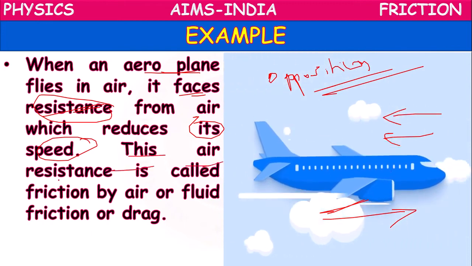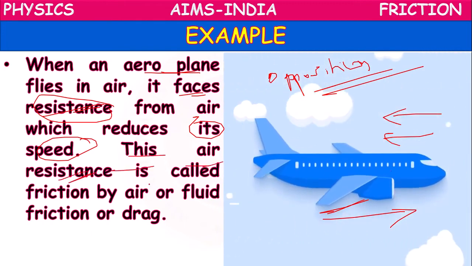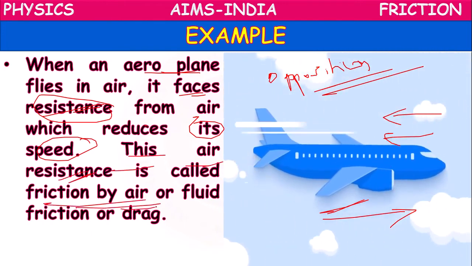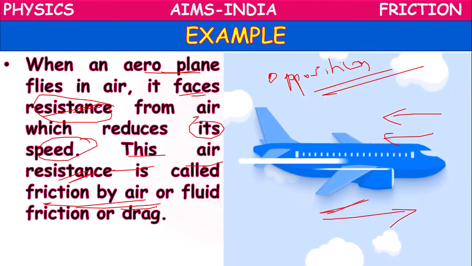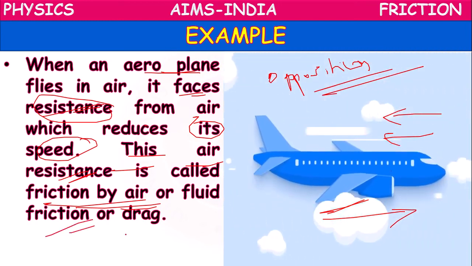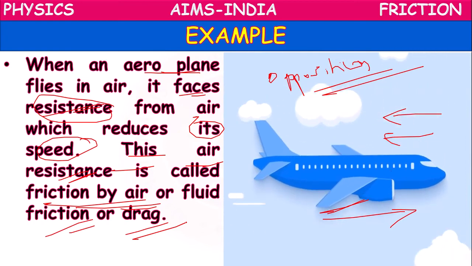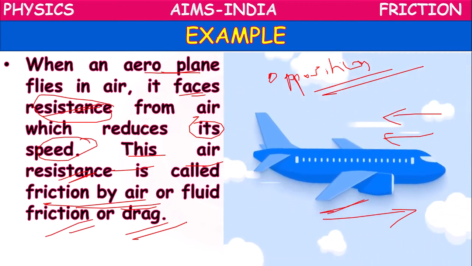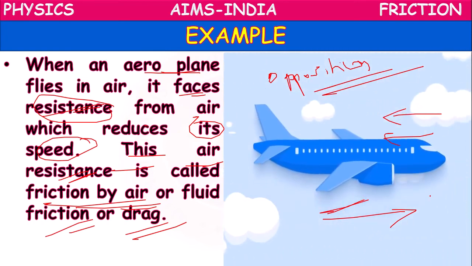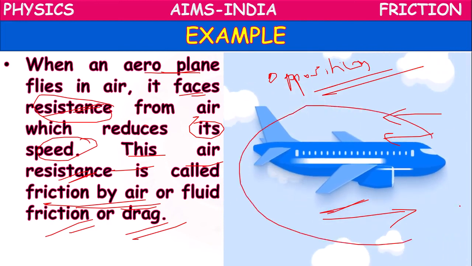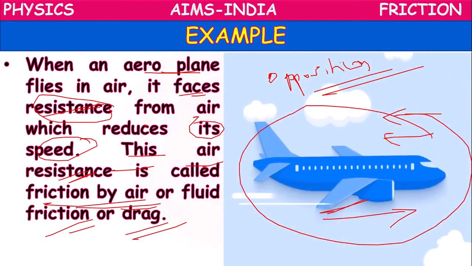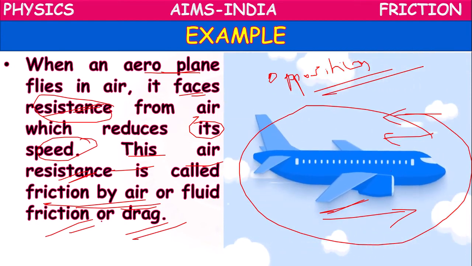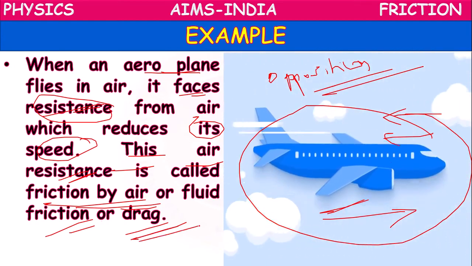So this air resistance or opposition is called friction by air, or we can also call it fluid friction or sometimes drag. So the aeroplane flying in the sky experiences fluid friction, or is under the influence of air resistance or air drag.